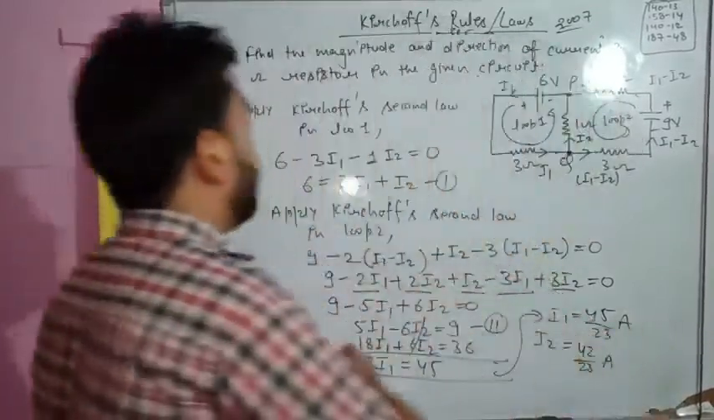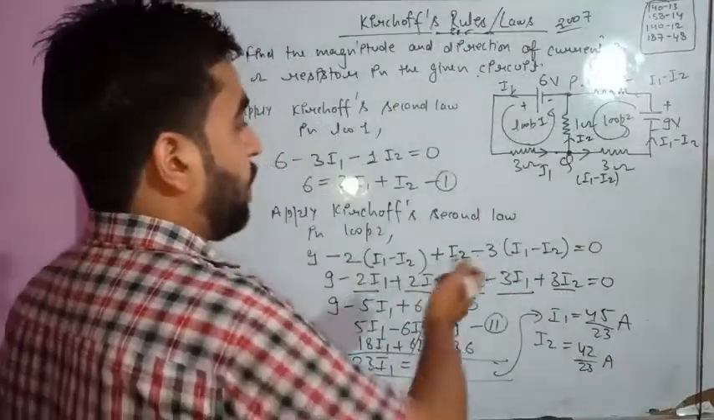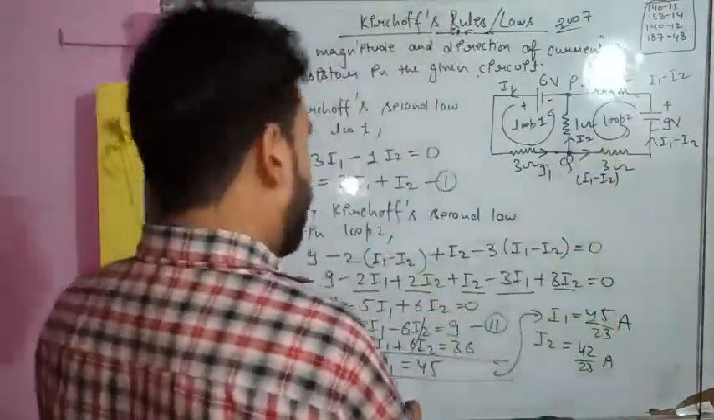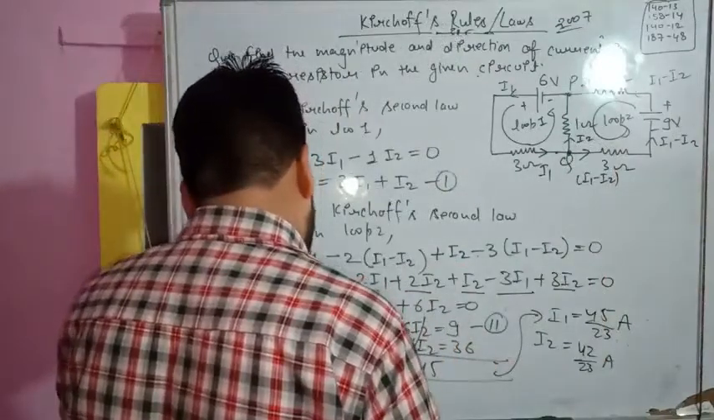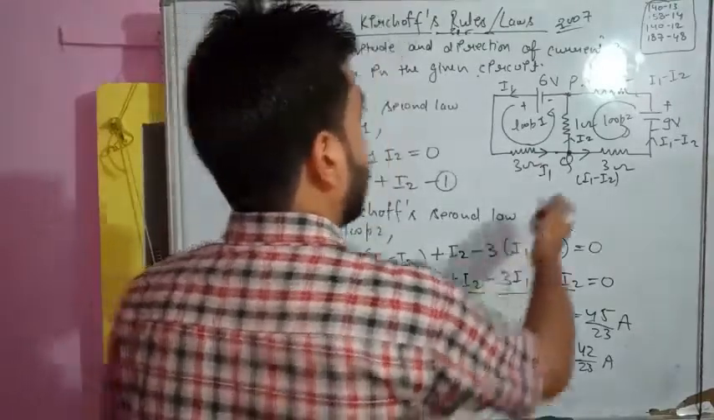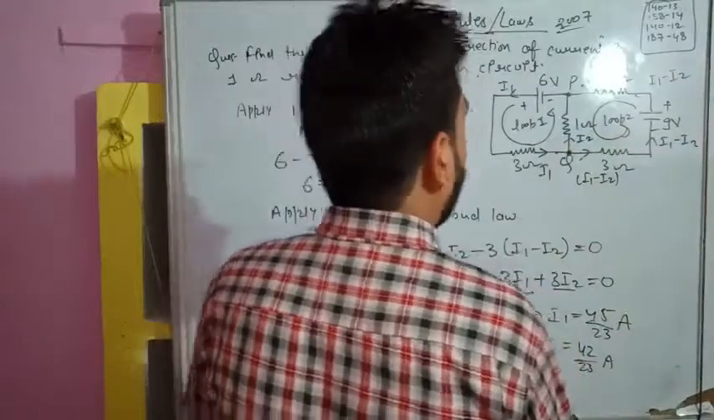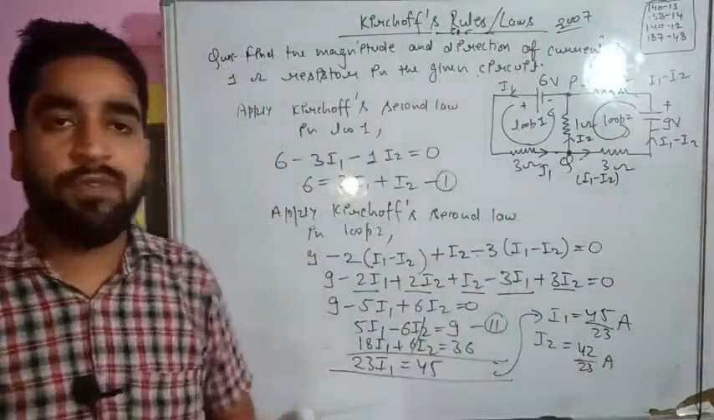Now what is the question they have asked? They have asked the current through 1 ohm. What is the current? That is I2 only. So I2 we already have calculated. Current through the 1 ohm resistor. There is only one 1 ohm resistor, and this should be the current we already have calculated. I hope you understood this. So this is what we needed to do.